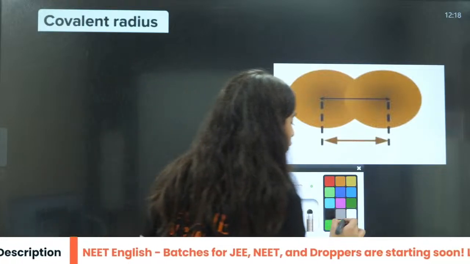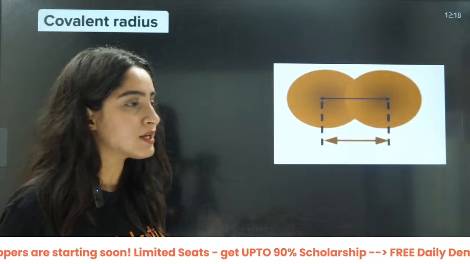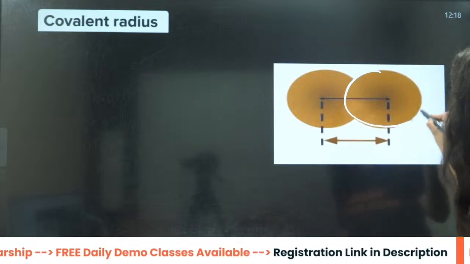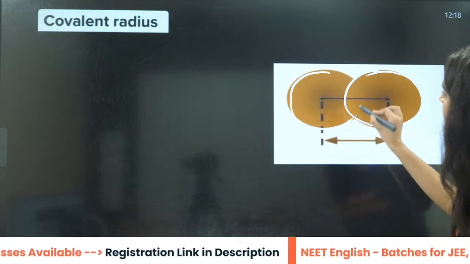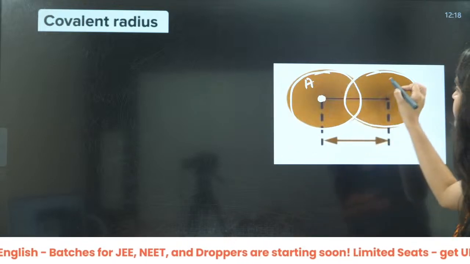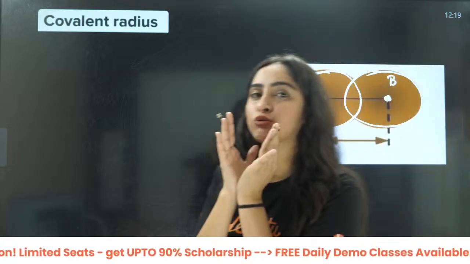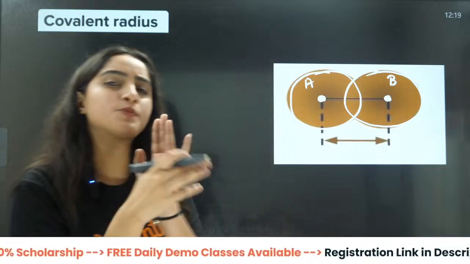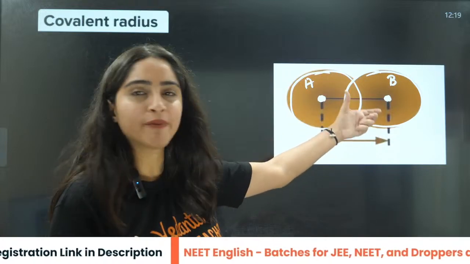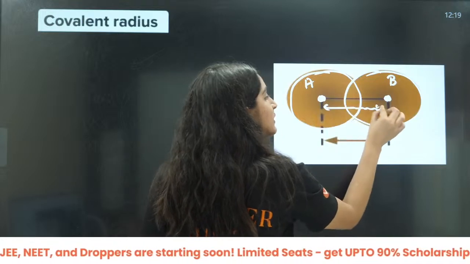So in this case, how do you find the radius? For example, this is one atom, and you can see this is the boundary. This is the second atom, and this is its boundary. Now this is the center of atom A, and this is the center of atom B. We will calculate the distance between the two atoms with spectroscopy. This will be calculated based on the spectroscopies. Then beta, we will calculate the distance between these two things.